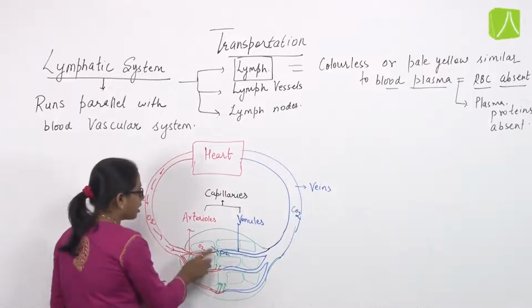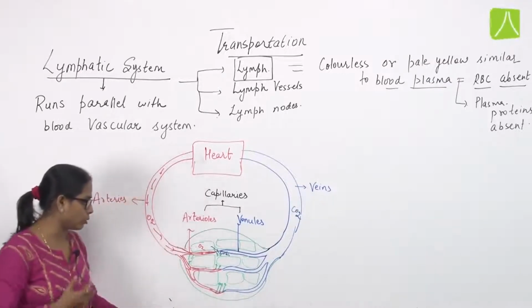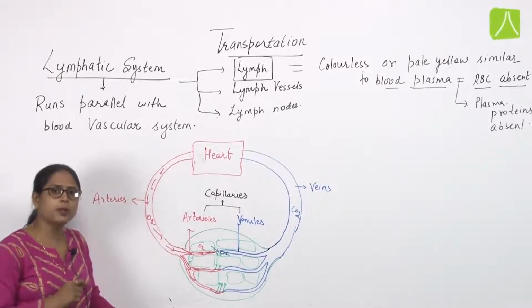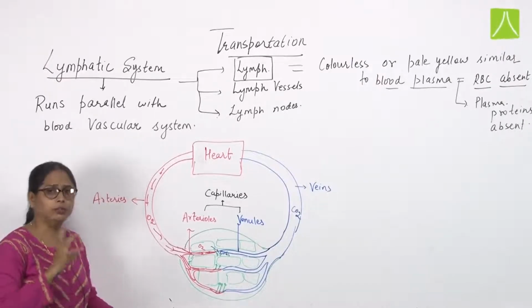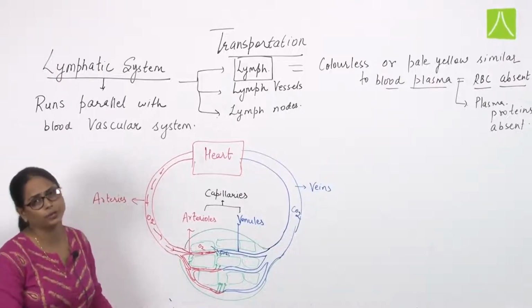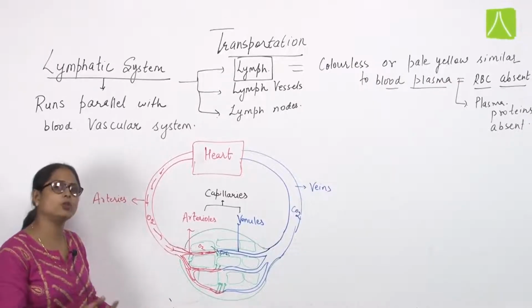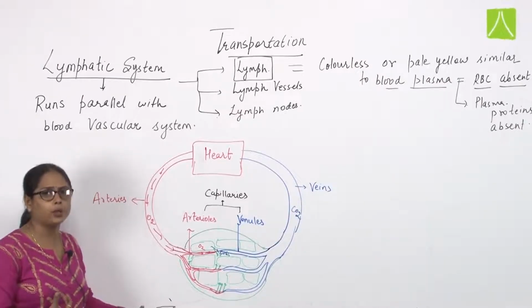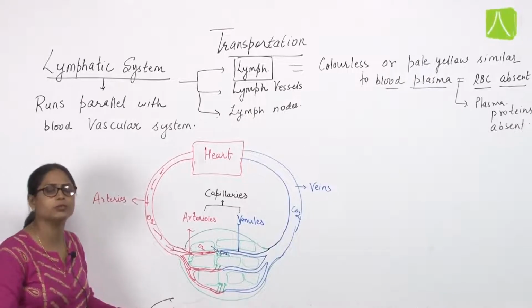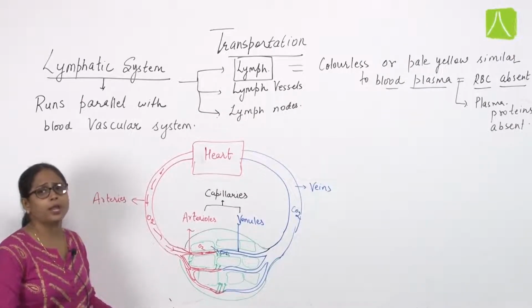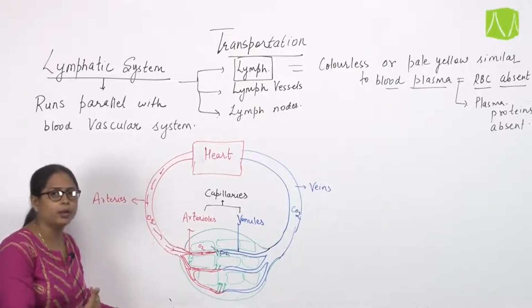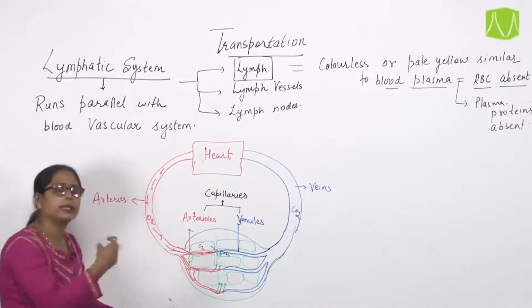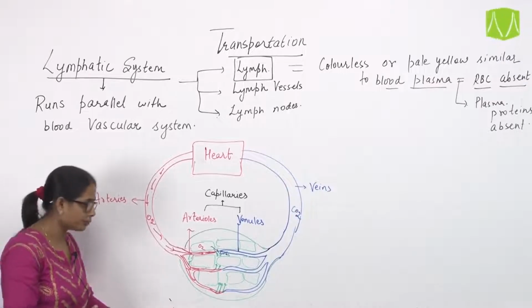Now, this amount of blood which is coming out of the arterioles does not contain RBC and plasma protein, because they are macromolecules in nature. Their size is large, so they don't come out of the wall. But all the substances which are micro in size and which are soluble, they easily come out of the blood capillaries and get mixed with the extracellular fluid.